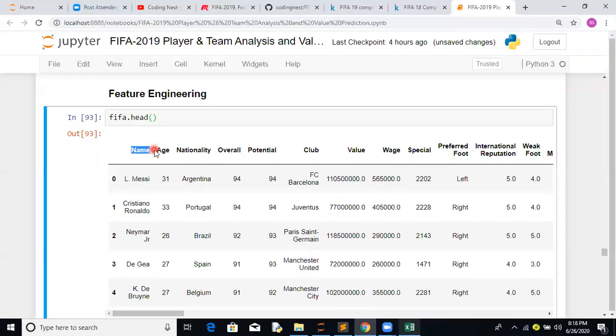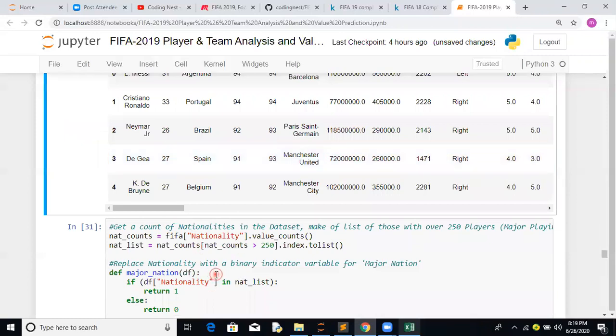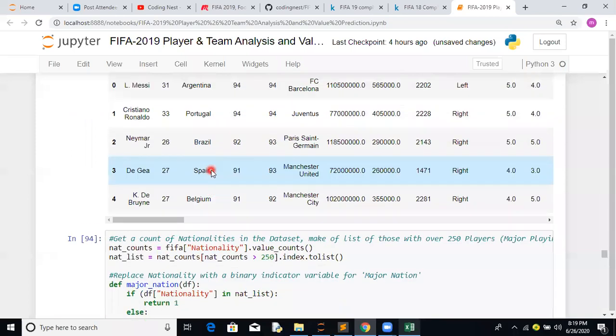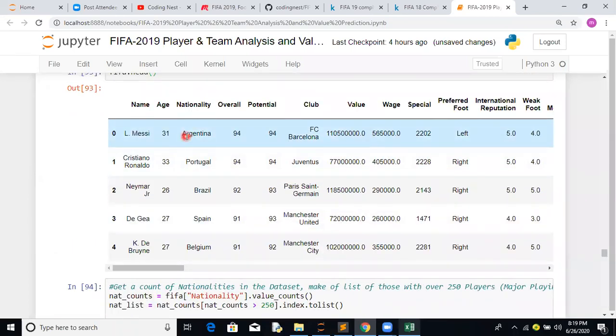Name, 100% we do not need this name, since we are taking value as the target. So we can exclude this name. Age, definitely we have to take age into account. Nationality, it's a high cardinal, so we have done the strategy to convert it to 1 and 0. Those countries with 250 and more we mark as 1, the rest we mark as 0.